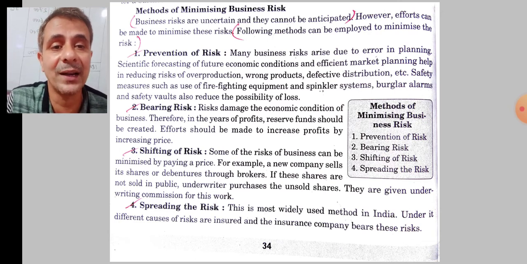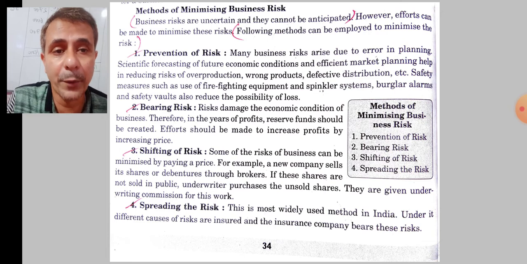Next is bearing risk. Risk damages the economic condition of the business. Therefore, in years of profit, a reserve fund should be created. This is another way to minimize business risks. That means while we are earning profit, we must keep aside a certain part of the profits as a reserve, so that in future if any losses occur, we can cover them up. So this is bearing risk.